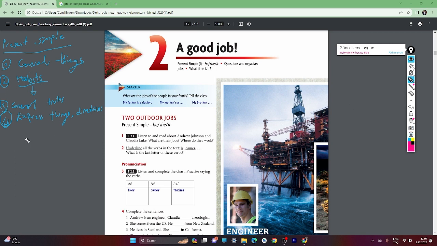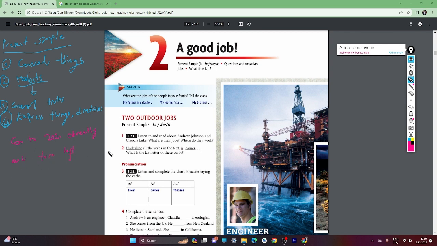It's easy. For example, if I ask where the nearest pharmacy is, the answer will be, you should go 200 meters straight, and turn left.